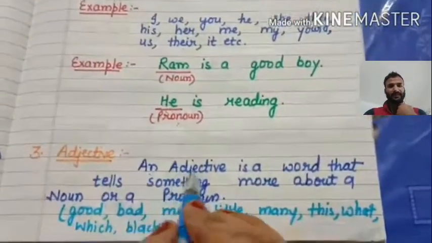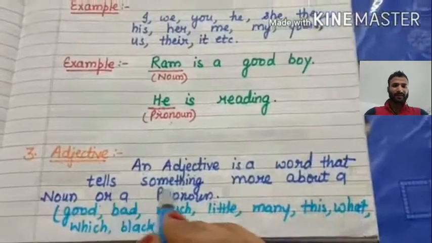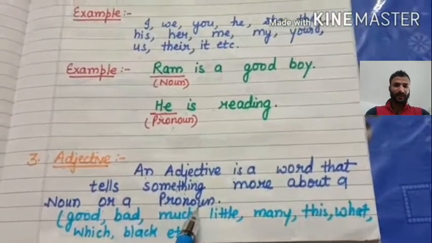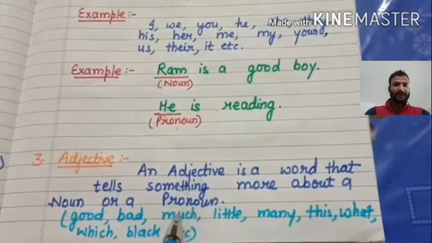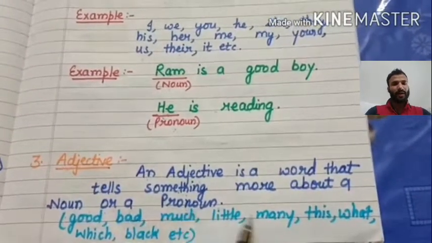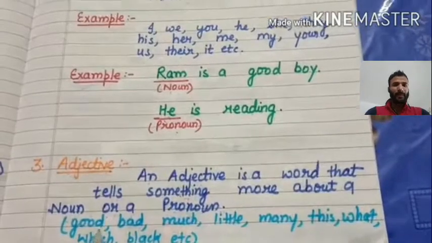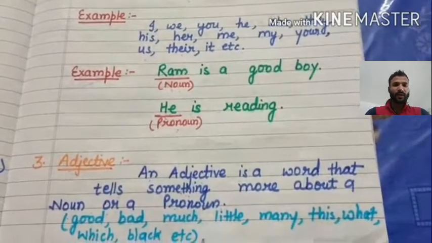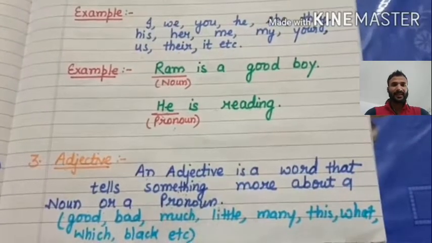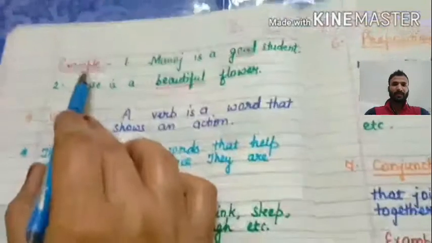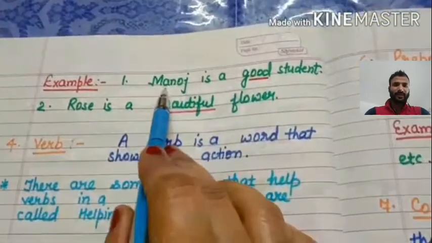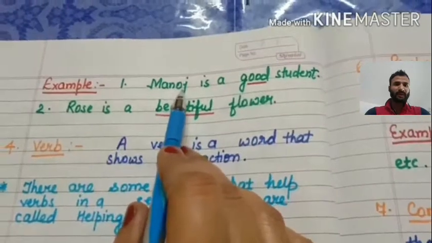Now adjective. An adjective is a word that tells something more about a noun or a pronoun. Good, bad, much, little, many, this, what, which, etc. These are adjectives. For example, Manoj is a good student, Rose is a beautiful flower.